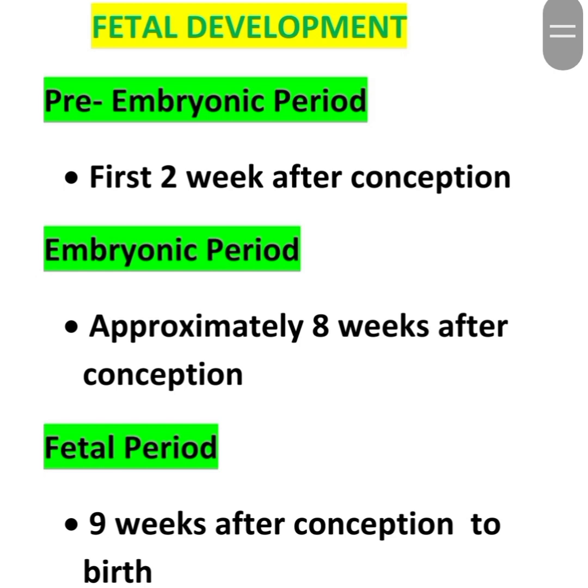Today's topic is from the midwifery section, that is fetal development. We will see the periods of development. The pre-embryonic period is the first 2 weeks after conception. The embryonic period comes after the pre-embryonic period, approximately up to 8 weeks after conception. The fetal period is 9 weeks after conception to birth. So: pre-embryonic period, embryonic period and fetal period.